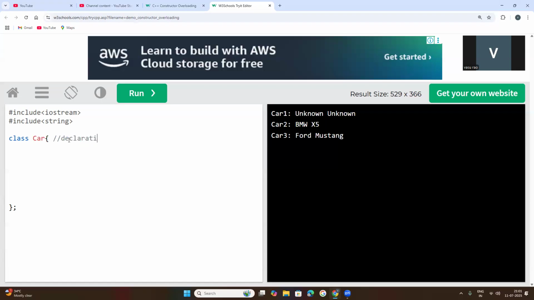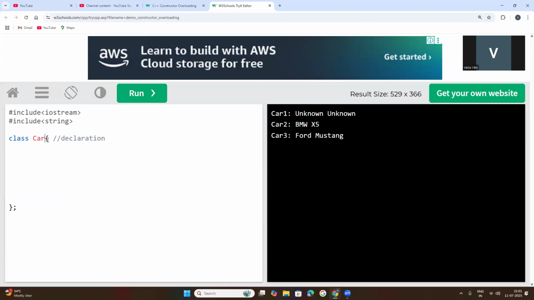Why declaration? Try to understand. Declaration means I have not written any statements in this car class. The car class is empty, meaning there are no instructions inside this class. Instruction means statements. Every line of code is called a statement, otherwise an instruction.